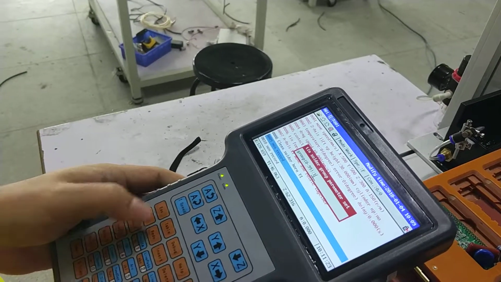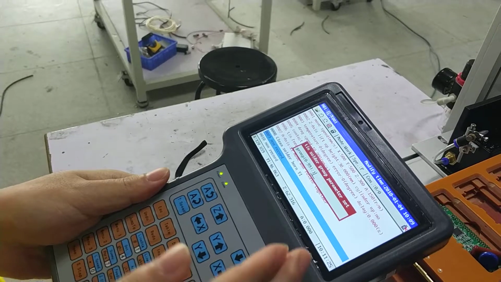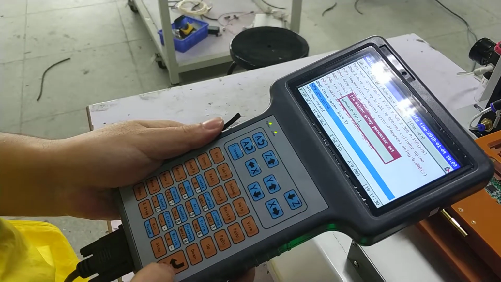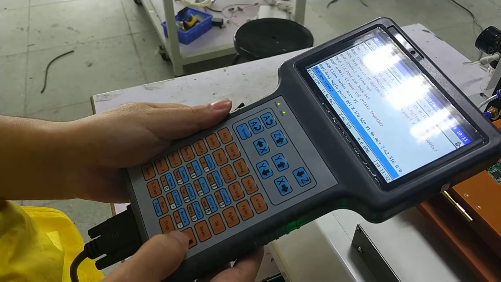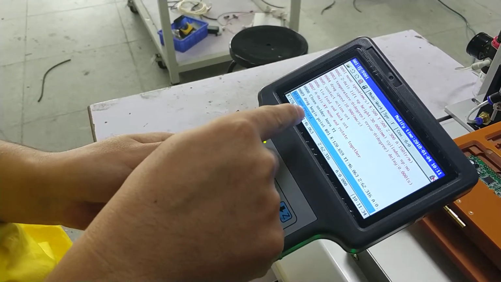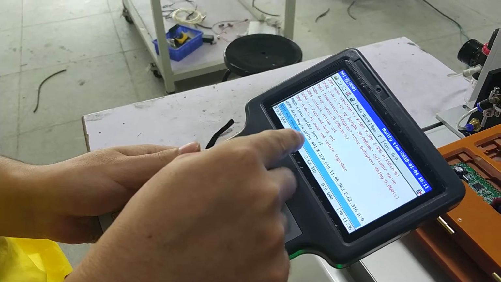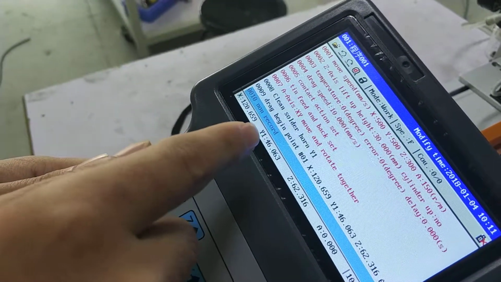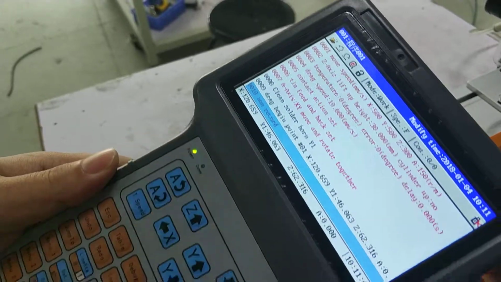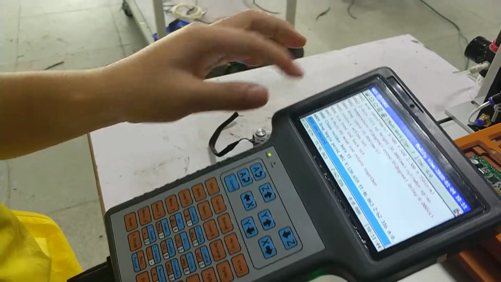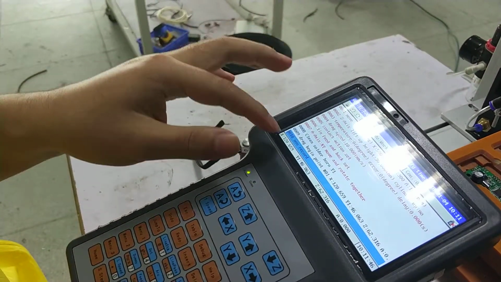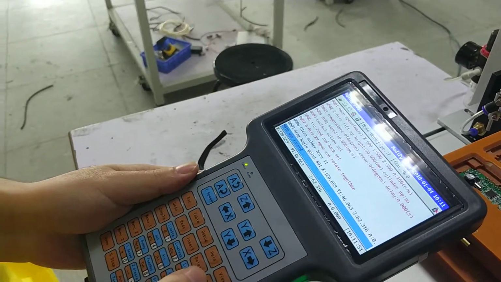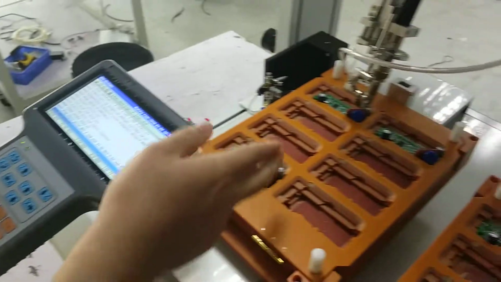Press 1 to create the drag soldering file. Press enter to confirm. So this is the first soldering pad drag soldering. Then move the cursor to 0010 line record and move the